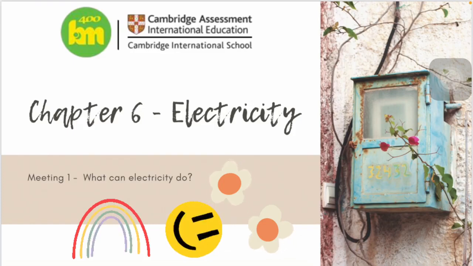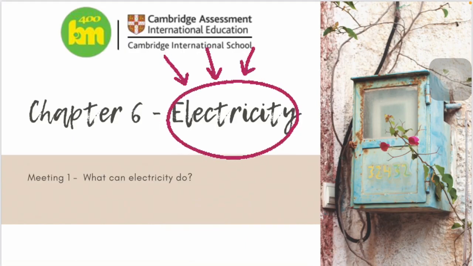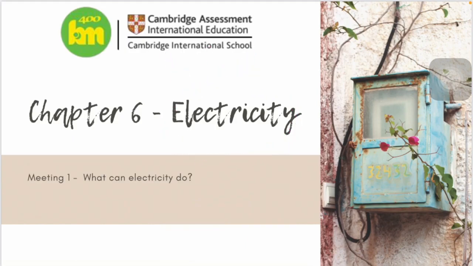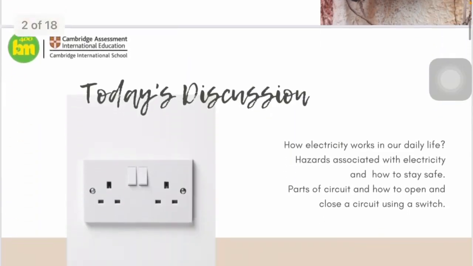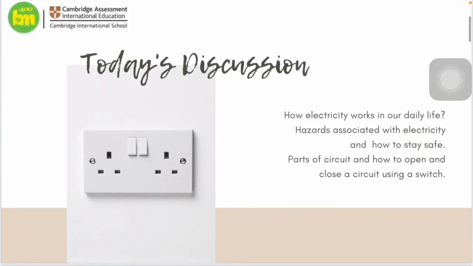So today we're going to enter the new chapter and it's about electricity. What are we going to find out for today? Well, we're going to find out what electricity can do. For today's discussion, we're going to find out about how electricity works in our daily life, the hazards associated with electricity and how to stay safe about it, and then the parts of a circuit and how to open and close a circuit using a switch.